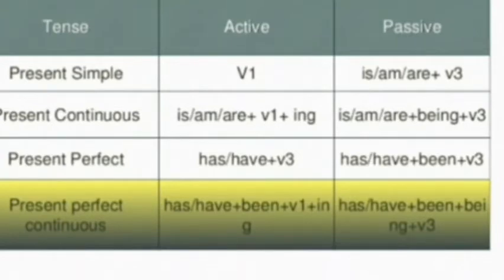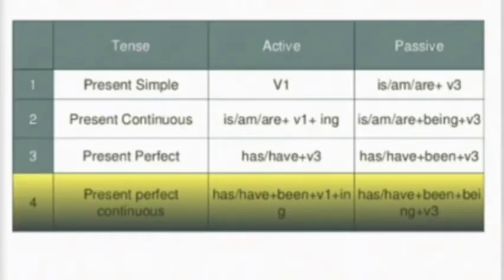So if it is present in passive, I have to use am, is, are. If it is present continuous, it will be is, am, are. Then you have to use one being. Then perfect tense, it should be have been and has been. Next, present perfect continuous, it is has been. Normally he has been playing, have been playing. So you have to use has been or have been plus being.